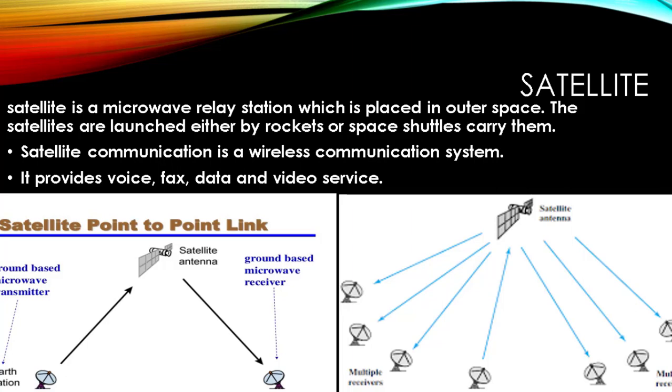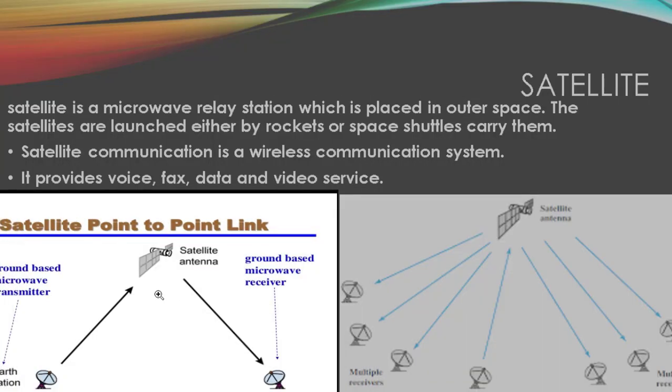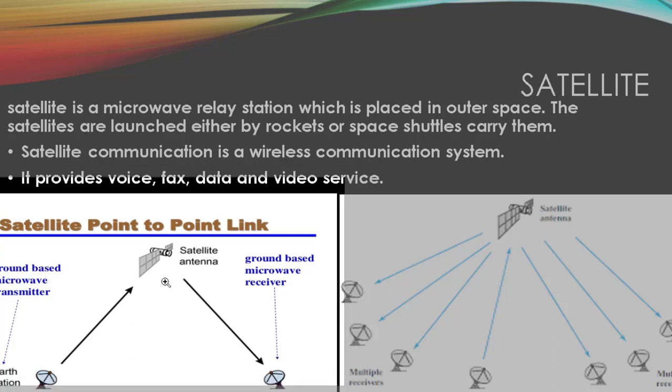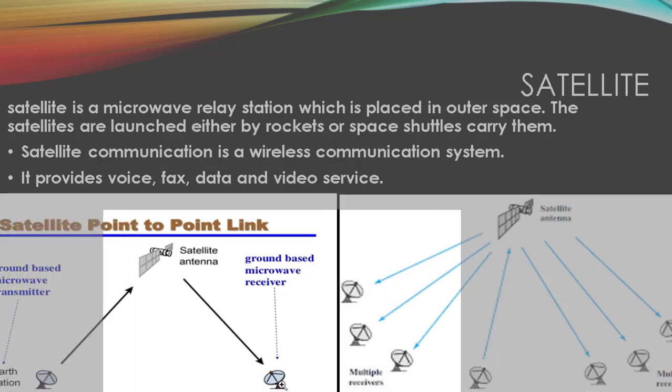Let us see in this diagram. You can see there is an antenna over here, and this antenna, that is a station, will be transmitting the data to the satellite. This satellite will receive the data from this station and it will transmit that data to this station.